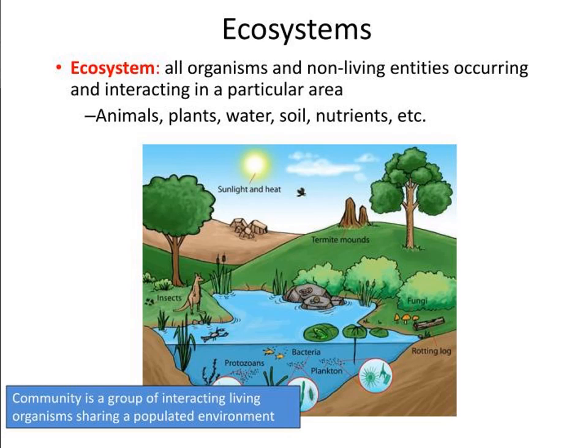Park, garden, aquarium are man-made ecosystems. The ecosystem may be as small as a leaf or as large as an ocean.